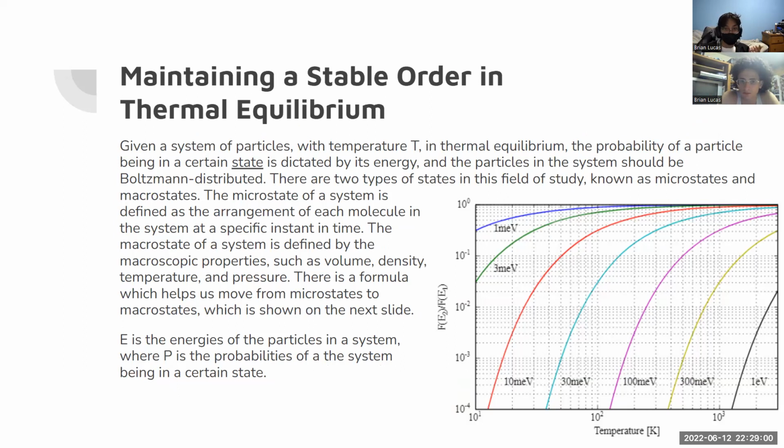There are two types of fields of study, known as microstates and macrostates. The microstate of a system is defined by the arrangement of each molecule in the system at a specific instant of time. The macrostate of a system is defined by its macroscopic properties, such as volume, density, temperature, and pressure. There is a formula which helps us move from microstates to macrostates, which is shown on the next slide.